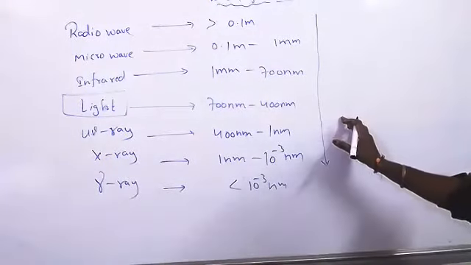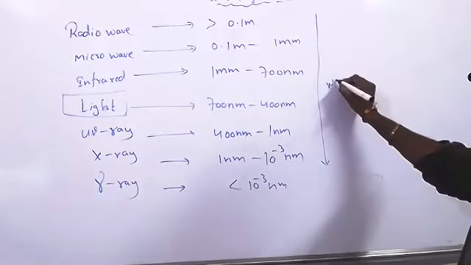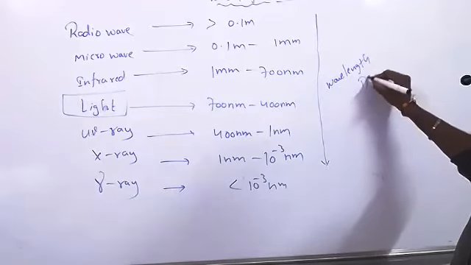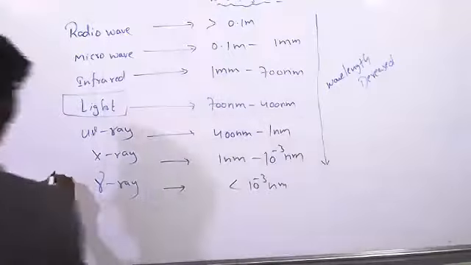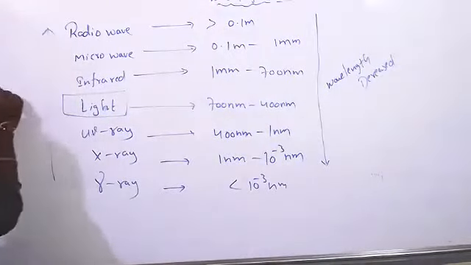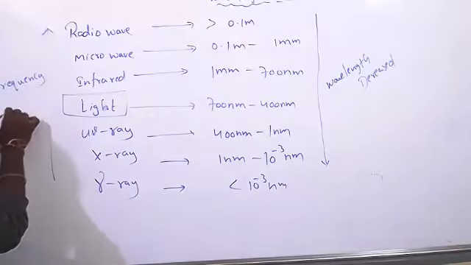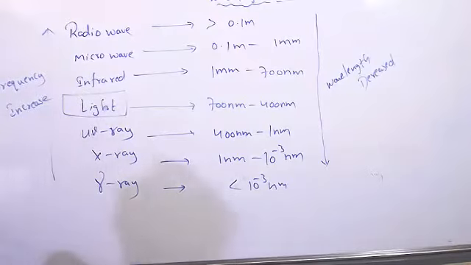Now when we are going from radio waves to gamma rays, does the wavelength increase or decrease? Decreases, sir. So the wavelength decreases. So when the wavelength is decreasing from here to here, the frequency increases. Remember like that.